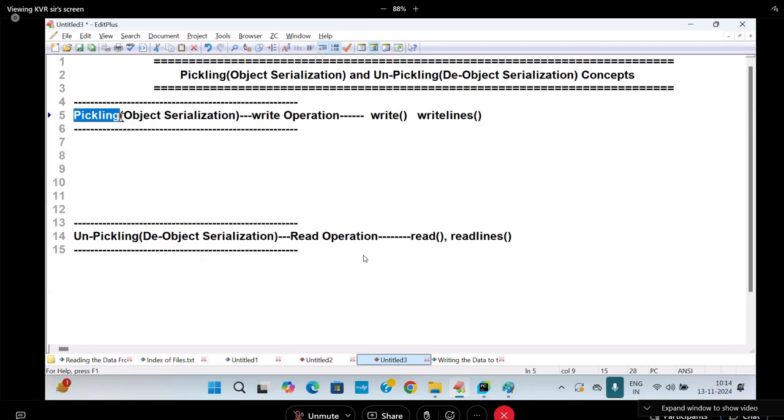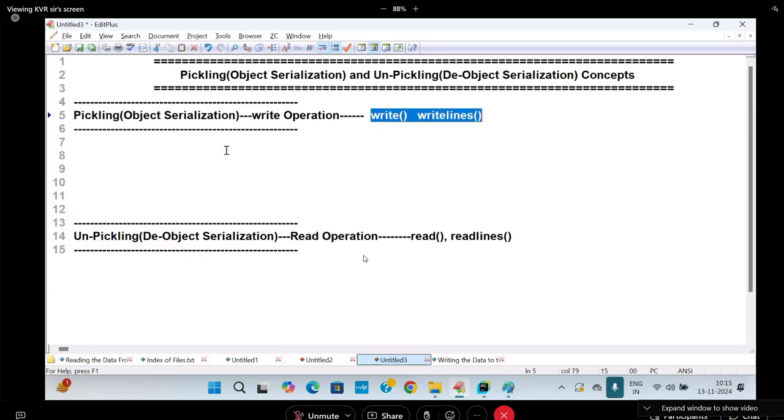Define pickling. Mango pickle kaadu idi. Pickling, spell out. What is pickling? The process of saving or writing entire object data at a time into the file by performing a single write operation is called pickling. The advantage of the pickling concept is that it minimizes a lot of redundant write operations. It is an advanced form of write and write lines.